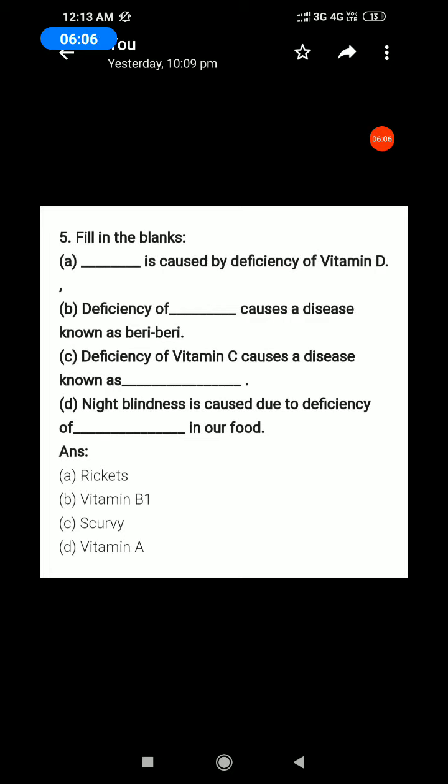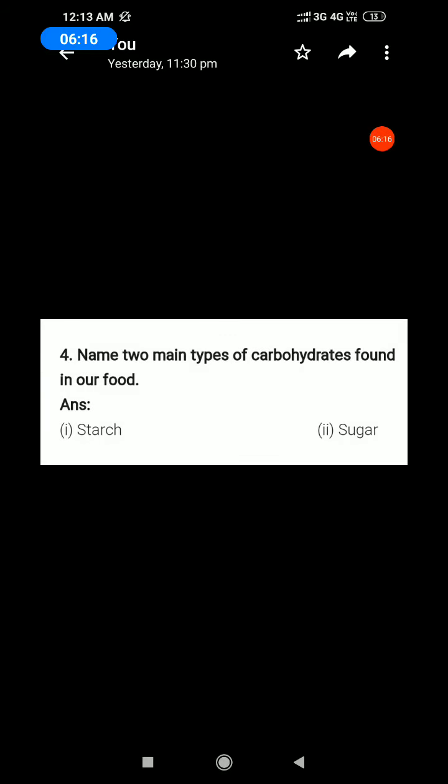Now we will discuss the interior questions and answers. Okay, first question. Name two main types of carbohydrates found in our food.